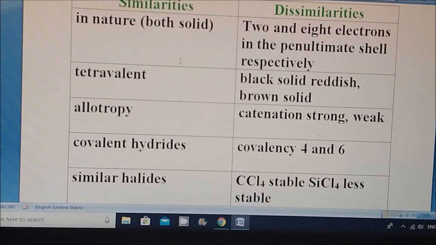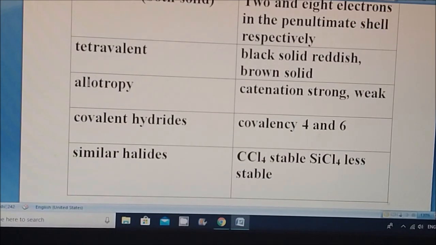Now, what is called valency? I hope you might have come across valency. Valency means combining capacity. The combining capacity of carbon and silicon to any other atoms, or to other carbon or silicon atoms, is called tetravalent. That is valency, combining capacity. So their ability to form covalent compounds is tetra, that is 4. Then allotropes. Allotrope is different from catenation.